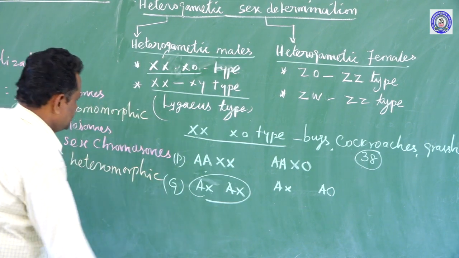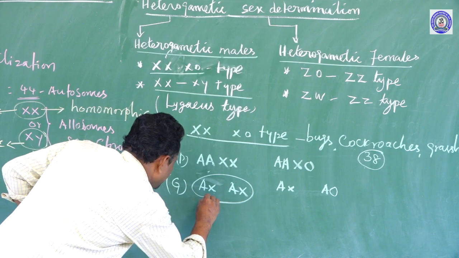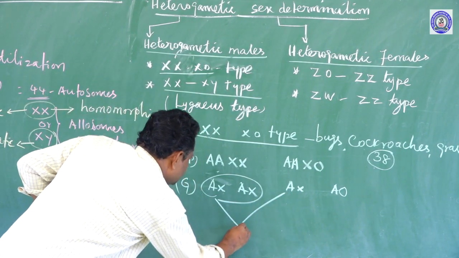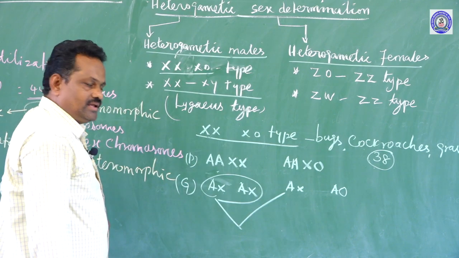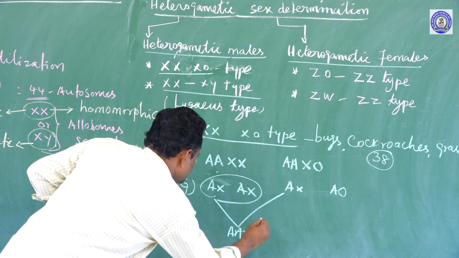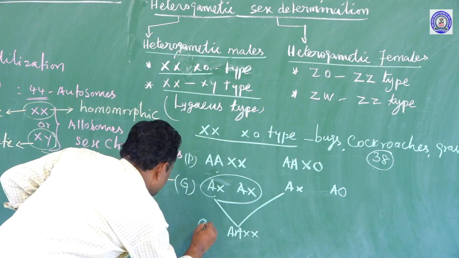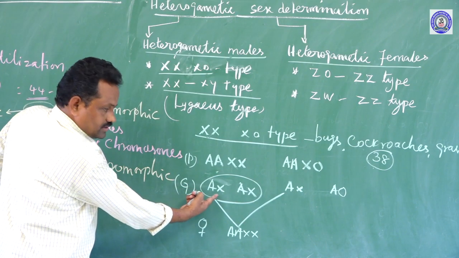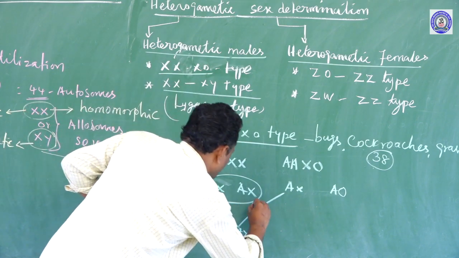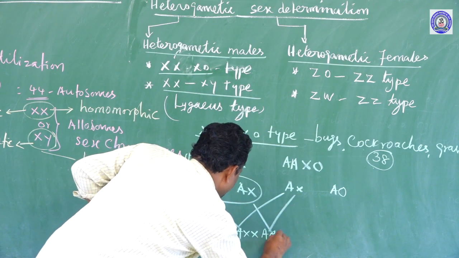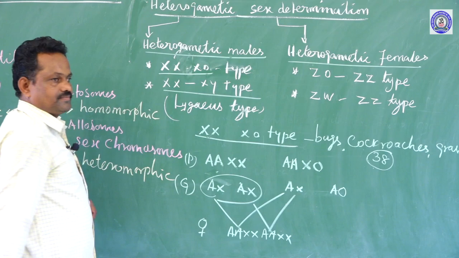Now this X chromosome bearing female gamete fertilized by the X chromosome bearing male gamete develops into female. Because similar types of gametes are there, both gametes are fertilized like this. Okay, autosome XX develops into female.